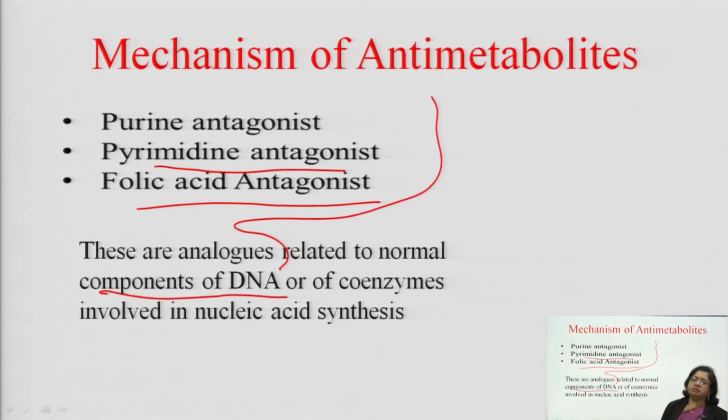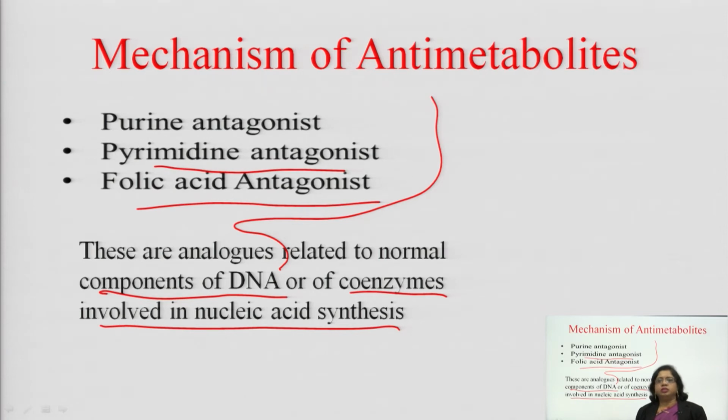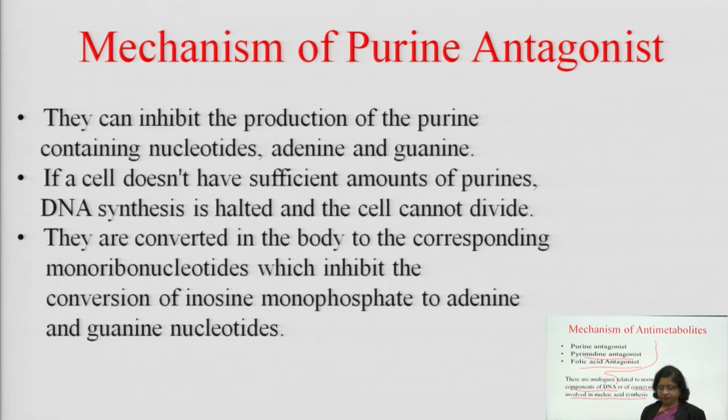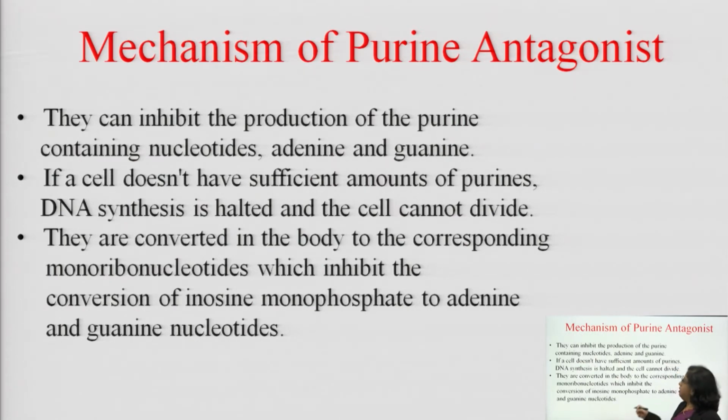If you see the structures of all antimetabolite drugs, you can analyze that they are structural analogues of the normal components of DNA or of coenzymes involved in nucleic acid synthesis. If you remember the purine base structure and pyrimidine base structure, it is very easy to remember all the antimetabolite structures. So, let us start with purine antagonists.